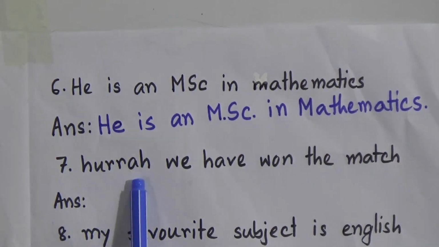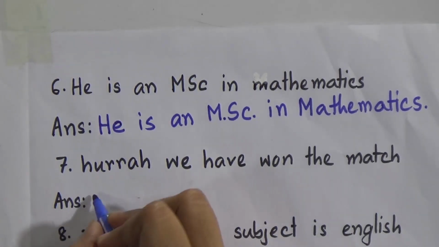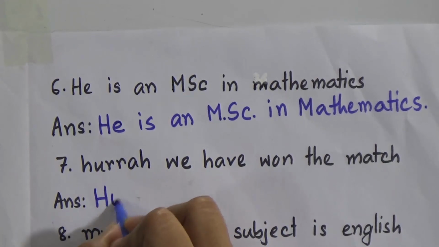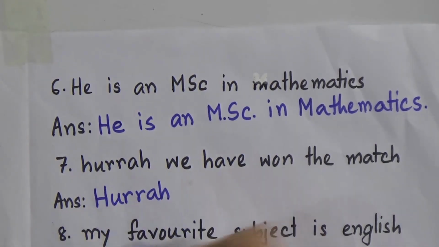Now number 7, hooray, we have won the match. Hooray. Now look, this is the sound of joy, and that means there is an exclamation, we express our happiness. So there will be an exclamation mark, and we will start it with a capital letter. Hooray!